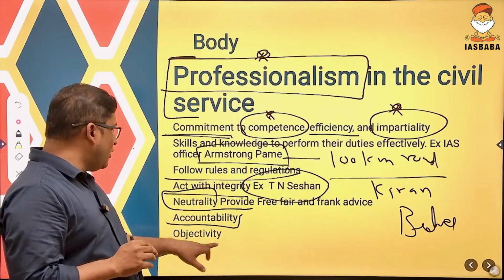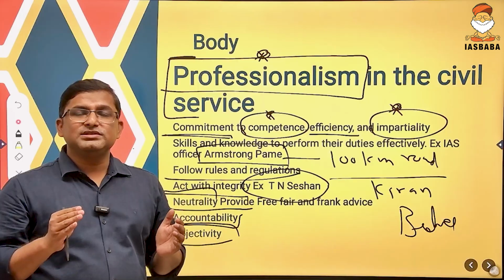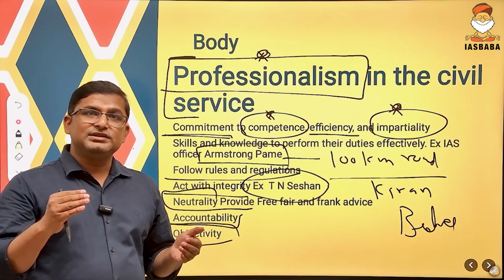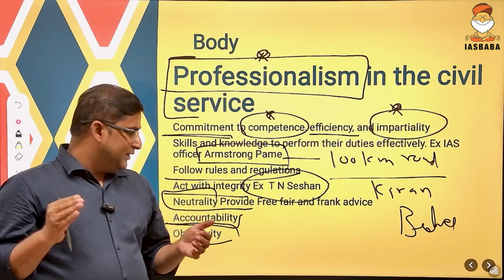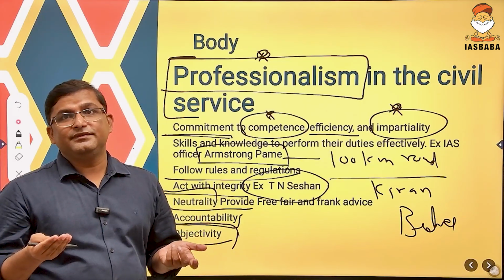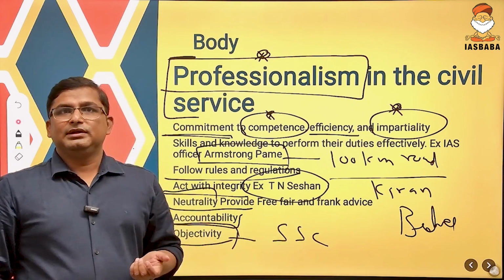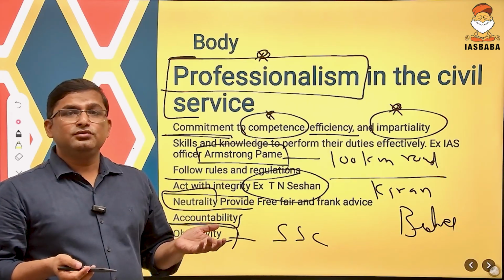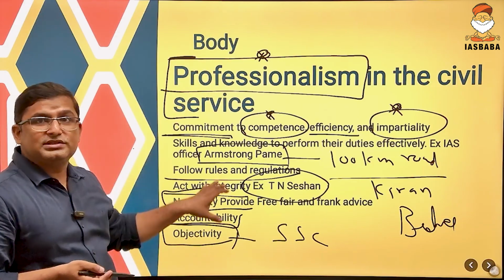Again, civil servants should have objectivity. Objectivity means taking decisions without any bias, without any emotions, based on merit, because civil servants in this country work a lot and they have to give tenders. If they are not objective, they will give tenders to those who are incompetent or inefficient. For example, you can see the case of SSC. Earlier, the SSC exam was conducted by TCS, but now it has been given to a company which is banned in many states. So you could have written all these things.